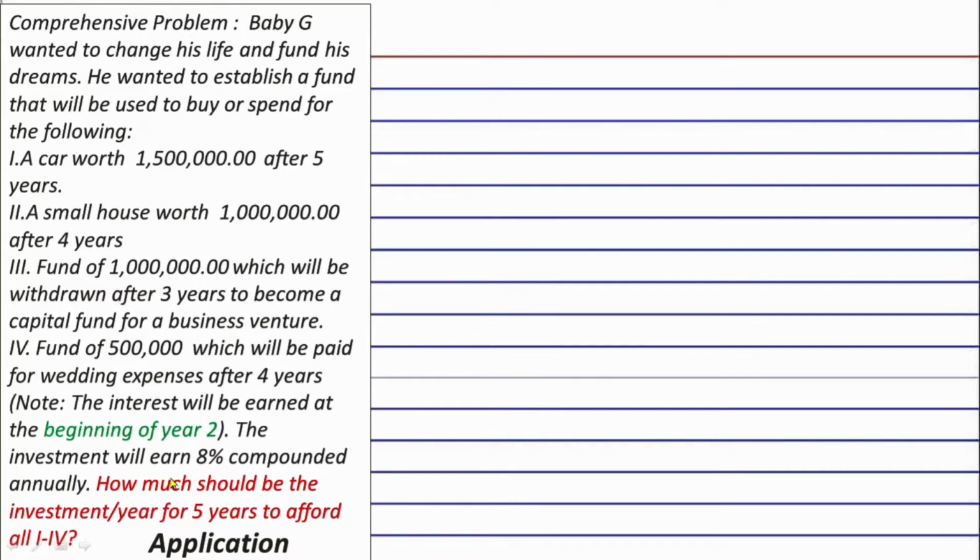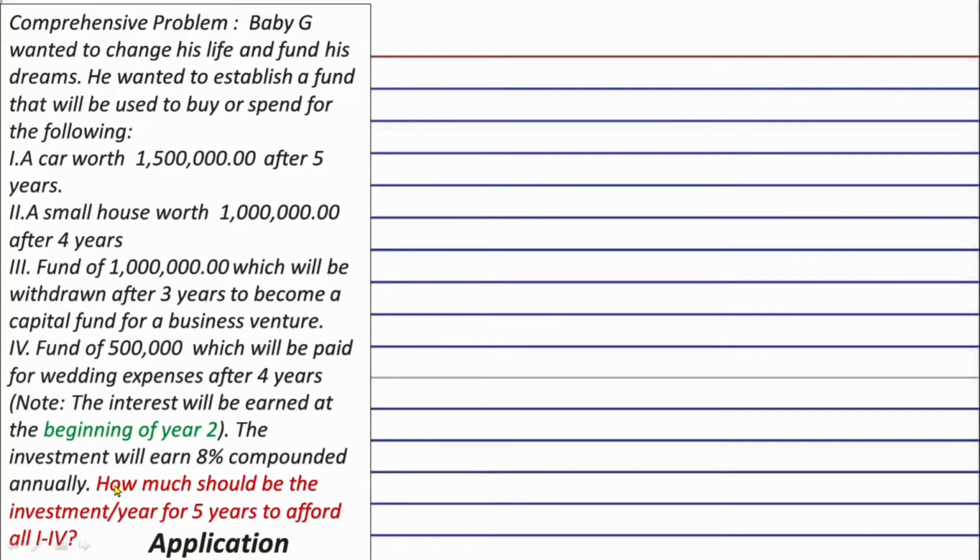Okay, before we proceed, full disclosure. Actually, there are 5 multiple choice questions related to this comprehensive problem, which we will deal with later on. But this right here is the most important question. In fact, if we can answer this, all the 5 multiple choice questions can be answered easily. Now, going back to the ultimate question.